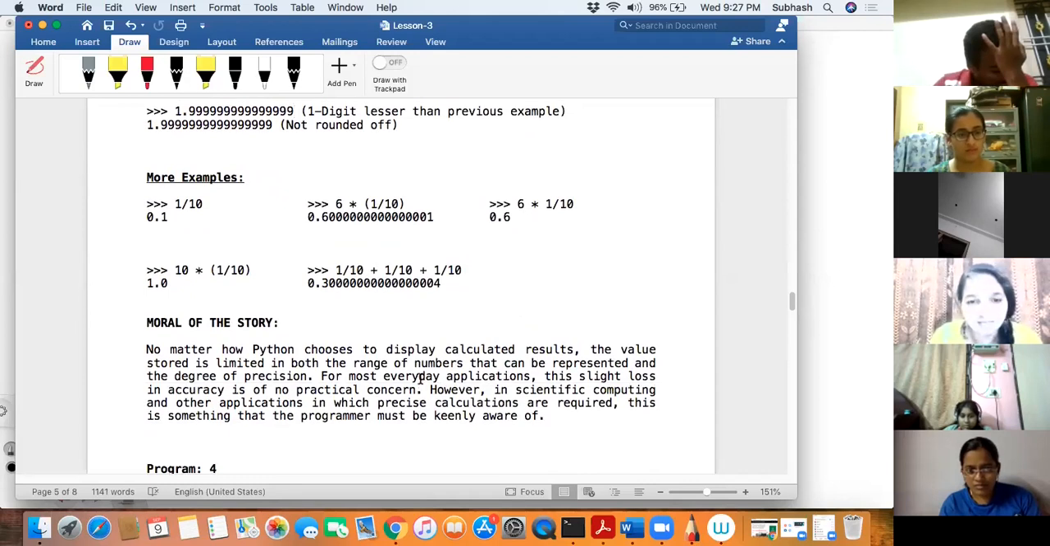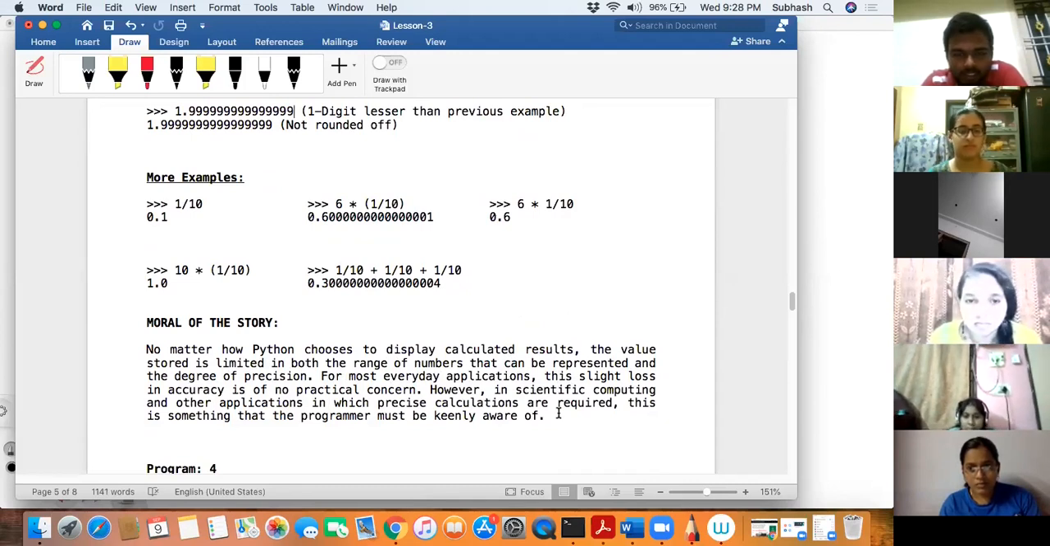The moral of the story I came up with is that no matter how Python chooses to display calculated results, the value stored is limited in both the range of numbers that can be represented and the degree of precision. So for most everyday applications, this slight loss in accuracy is of no practical concern. However, in scientific computing and other applications in which precise calculations are required, this is something that the programmer must be keenly aware of. Hope I could clarify things.